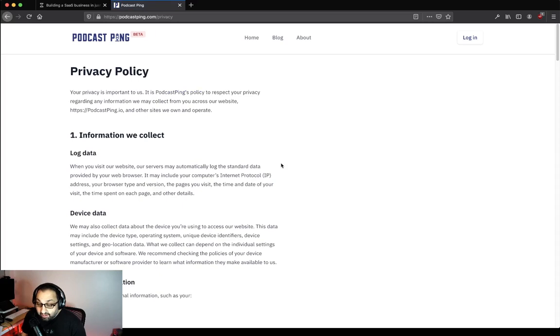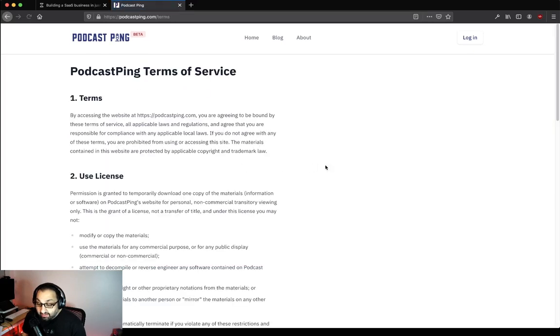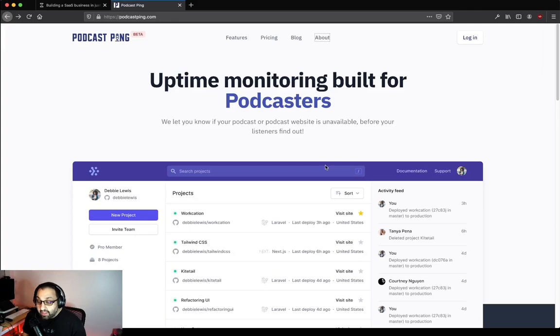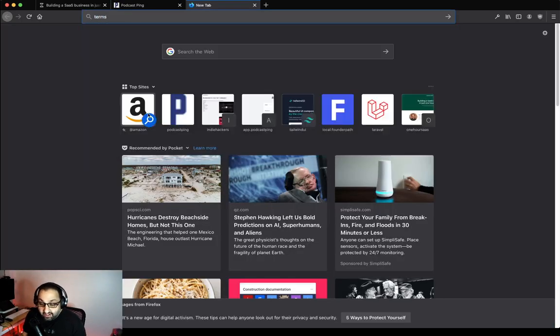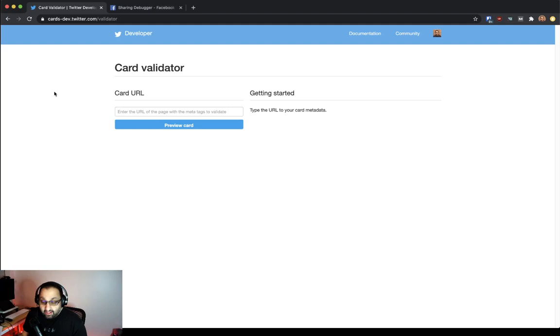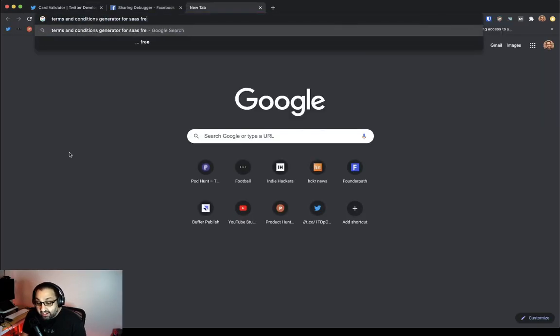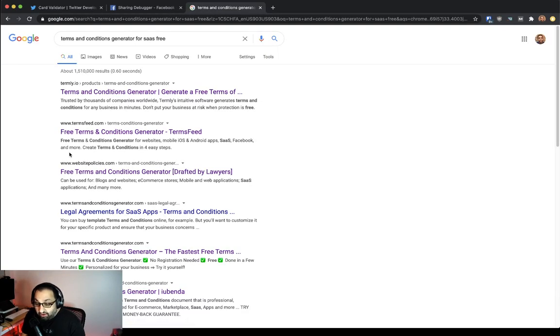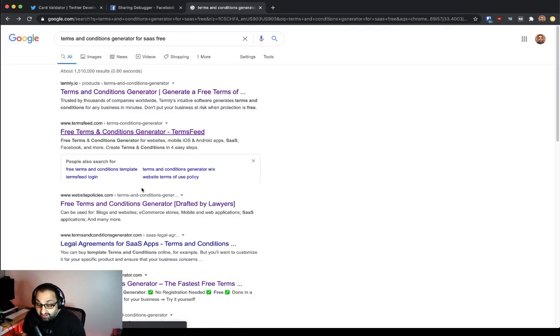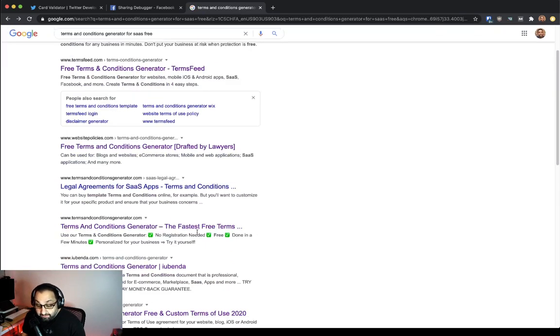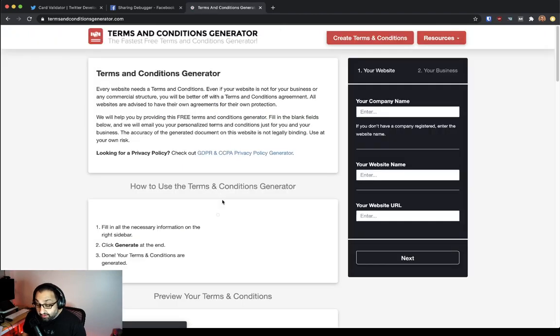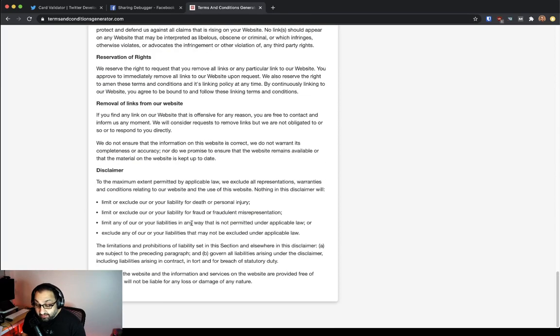I added a privacy policy and a terms of service. For that, mostly what I do is use free stuff. Basically you do a quick Googling and you'll find a bunch of free terms and conditions generators. I think this is a pretty simple, straightforward one that I've used in the past, and this is where I started.